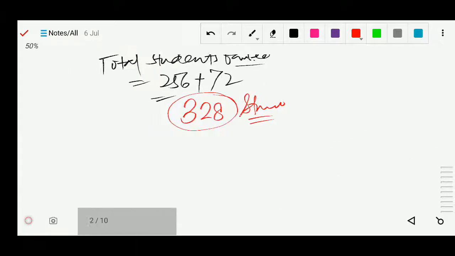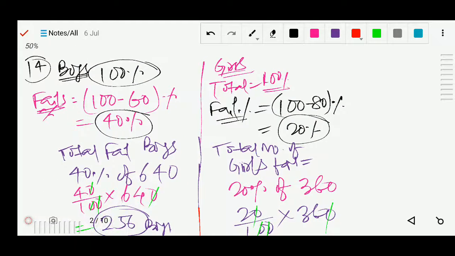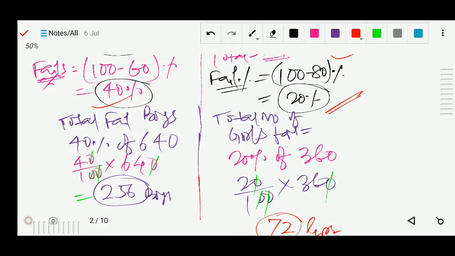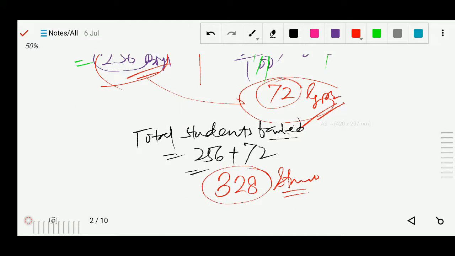You can see how we have solved. Because it is given 60% passed, so it means how many fail? Of course 40% fail, 100 minus 60. In the case of girls also 80% pass, so fail, 100 minus 80. So now 40% of total boys is the failed boys, and 20% of total girls is the failed girls. Now these two we added, so total number of students failed we get, 328 are failed. Okay,